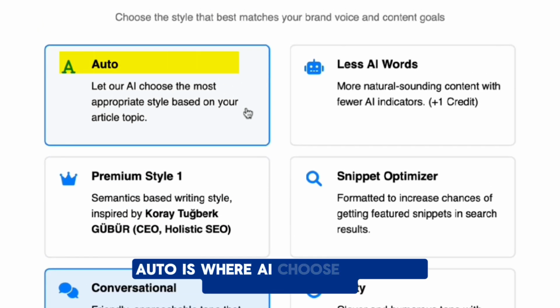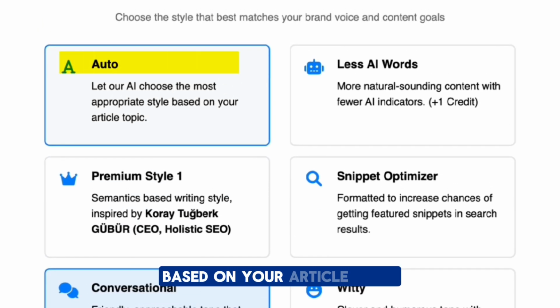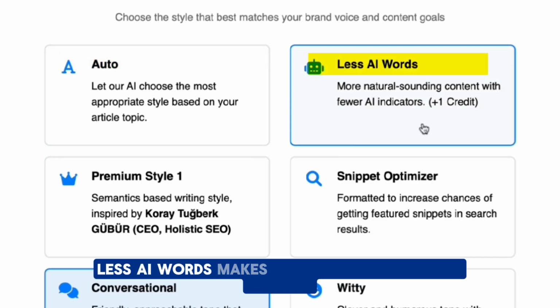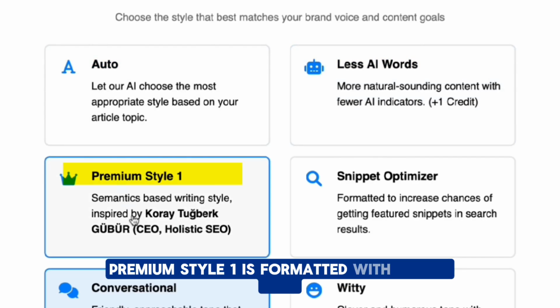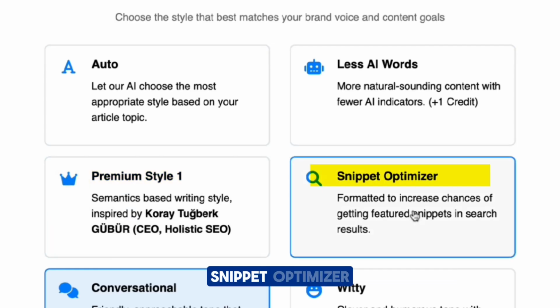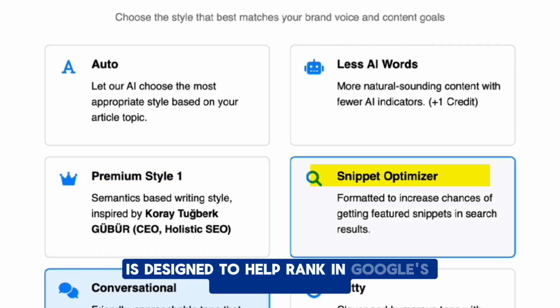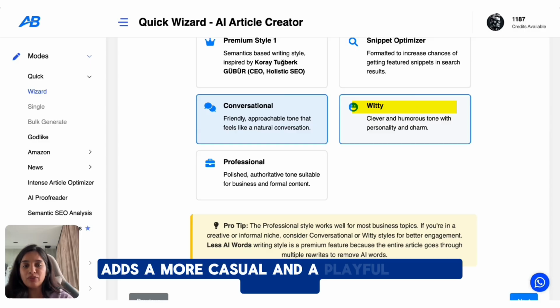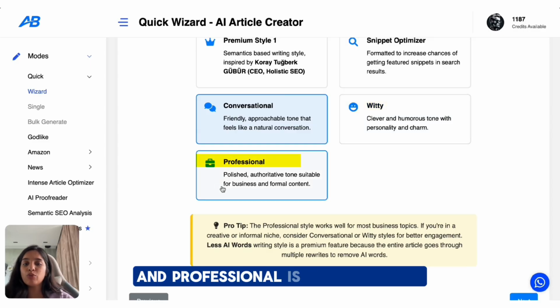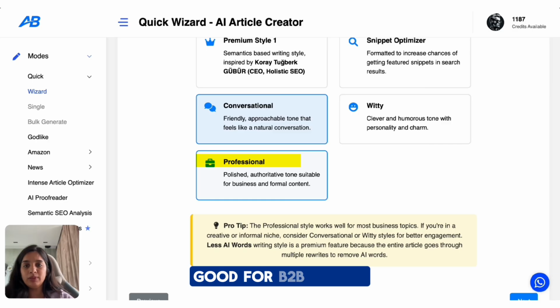Auto is where AI chooses the most appropriate style based on your article topic. Less AI words makes the blog sound more natural. Premium style one is formatted with SEO in mind. Snippet optimizer is designed to help rank in Google's featured snippet. Witty adds a more casual and playful tone to the blog. And professional is more polished, good for B2B brands.